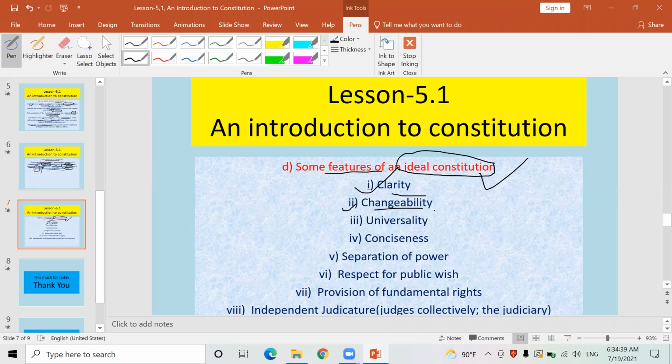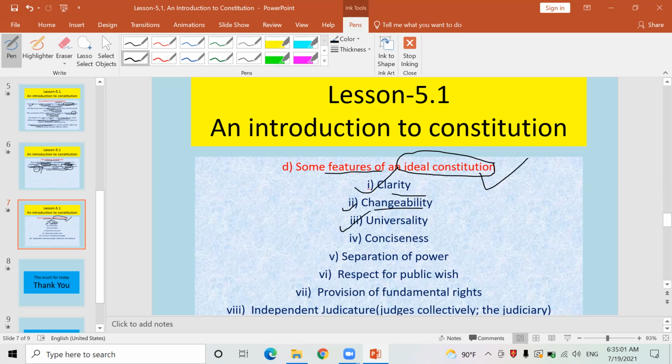Are you listening? There was the interim constitution of Nepal, 2063 BS. It has been replaced by the constitution of Nepal, 2072. Why? Because in Nepal, to some extent, the features of an ideal constitution are being practiced.